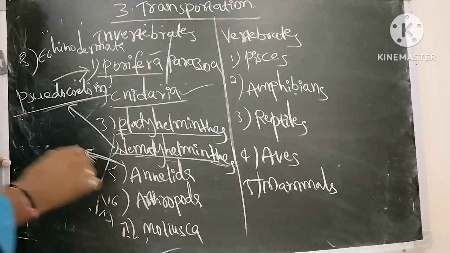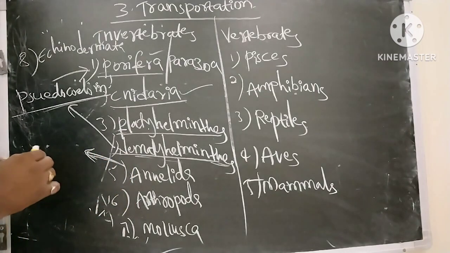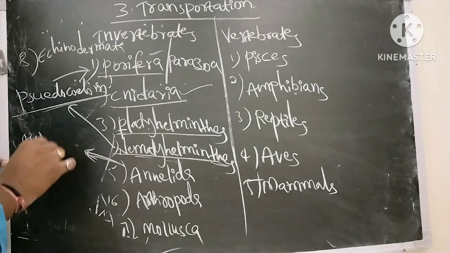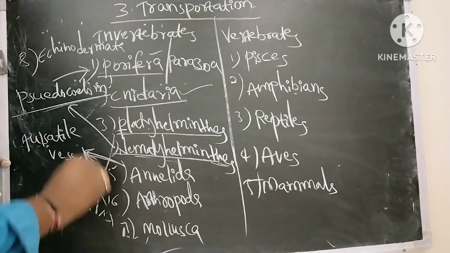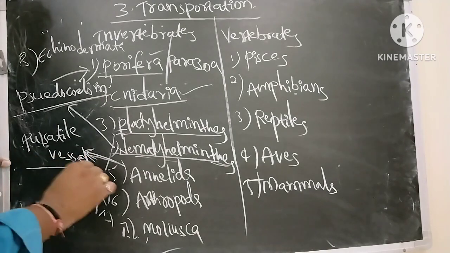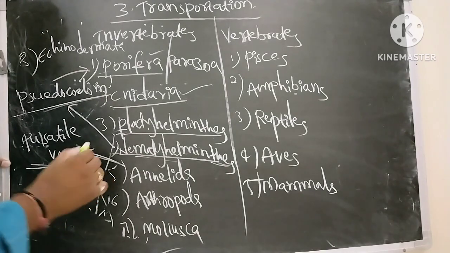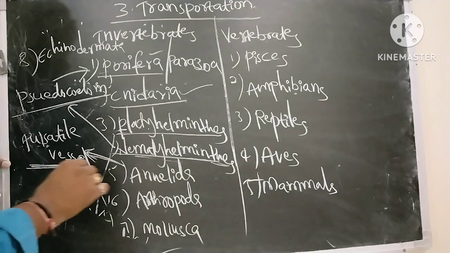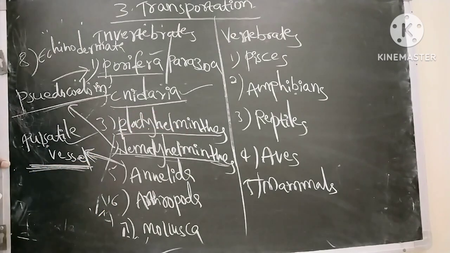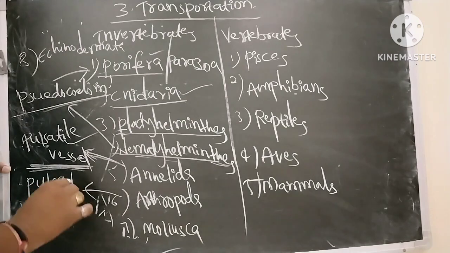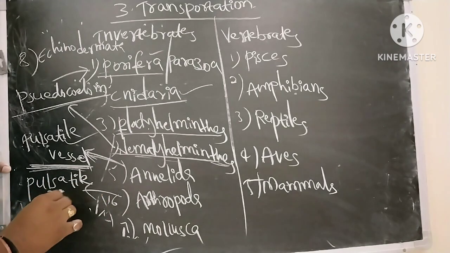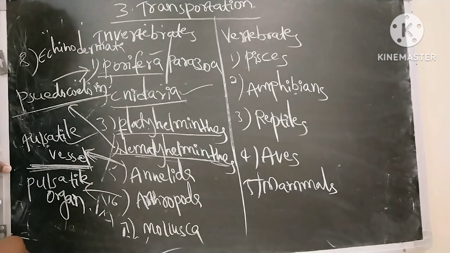In annelida, earthworms are the example. In earthworms, first time pulsatile vessel is developed, through which food materials are distributed. Next, arthropoda. Pulsatile organ is developed, through which the food materials distribution is possible.